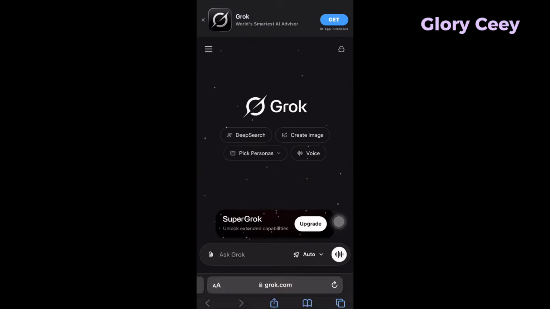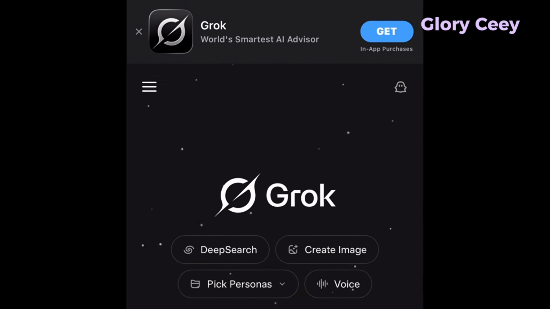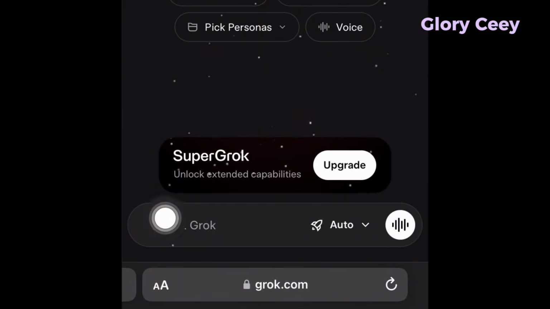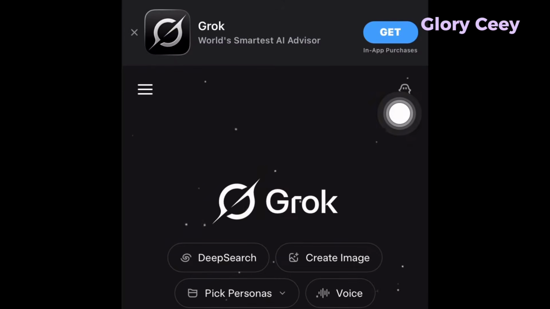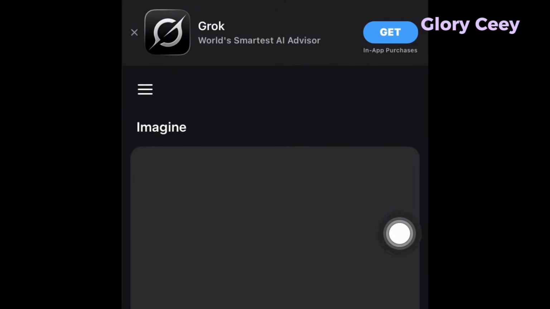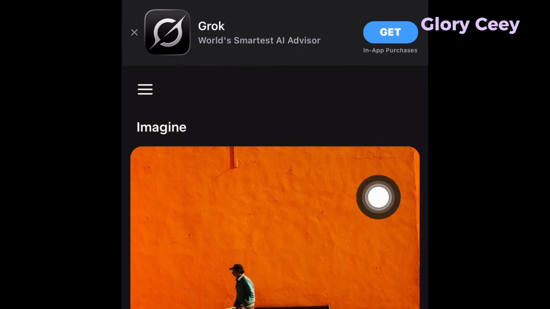All right, this is Grok. I'm using the web, the one on the website, but you can decide to use the app. It just depends on you. Now you can see here, ask Grok, but the first thing you want to do is to come to these three lines you can see here. Come down here to where you can see Imagine. Tap on it. Now I'm using the web because I'm using an iPhone, and I've tried to download the Grok app on this iPhone, but it requires a higher version. So that's why I'm using the web.